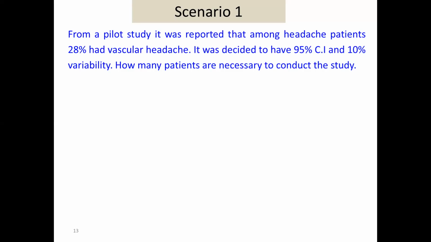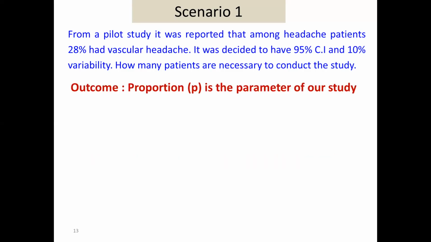Is it single proportion? Is it single mean? Difference between proportions or difference between means? One person, yeah, most of them are responding as a single proportion. That's fantastic. This is a single proportion. Proportion of a parameter is the outcome of this particular study.